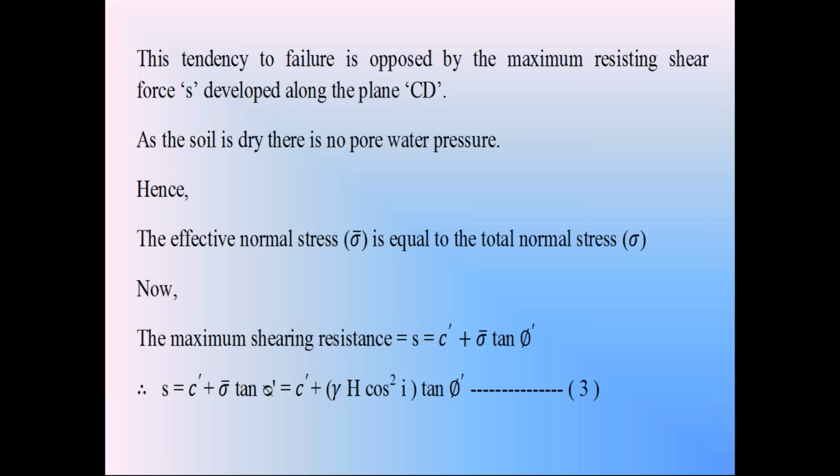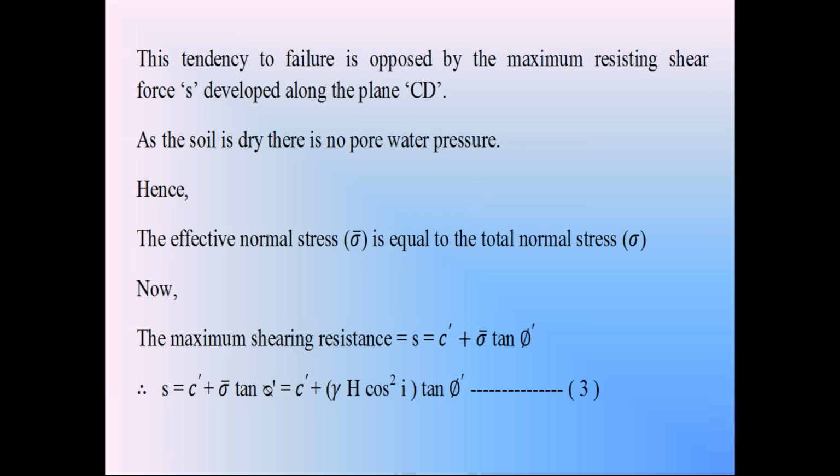You know that according to Terzaghi's theory, the effective stress in the soil, indicated as sigma dash, is equal to the total normal stress sigma minus the pore water pressure small u. That is the equation of the effective normal stress sigma dash.